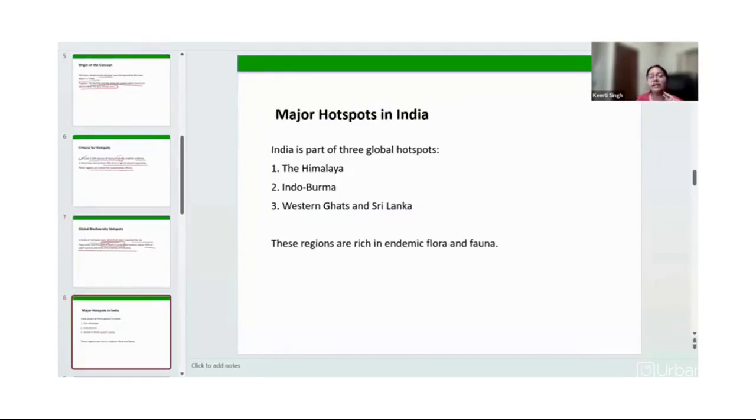Right? So in India, we have three major hotspots that we are going to discuss briefly. They are the Himalaya, of course, the Indo-Burma region, the Western Ghats, and Sri Lanka. These regions are rich in endemic flora and fauna. Flora is all the types of vegetation that we are taking into account, and fauna is all the types of animals that we are taking into account.